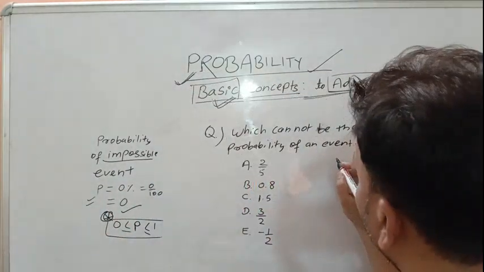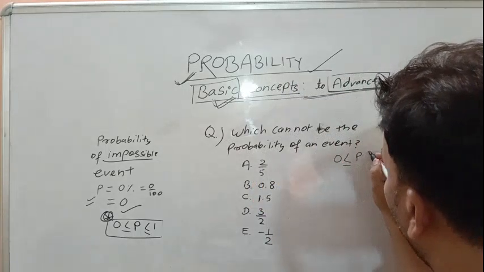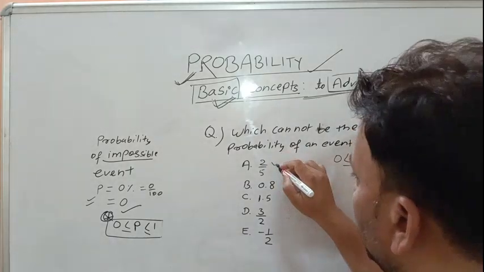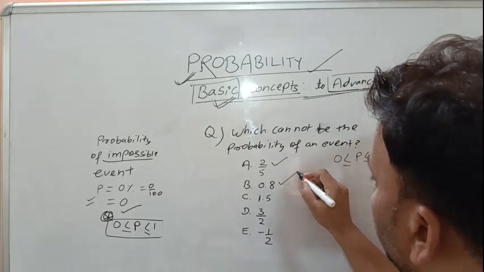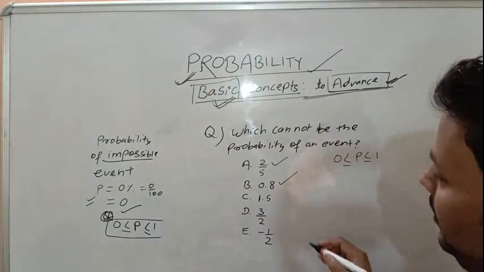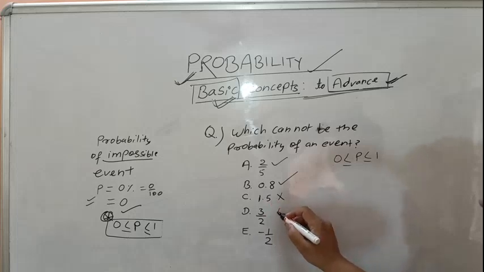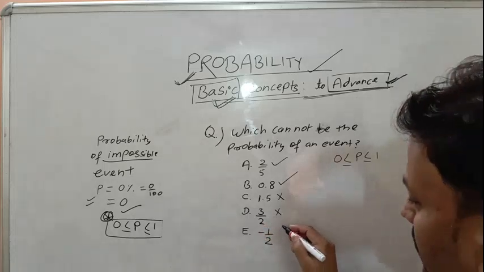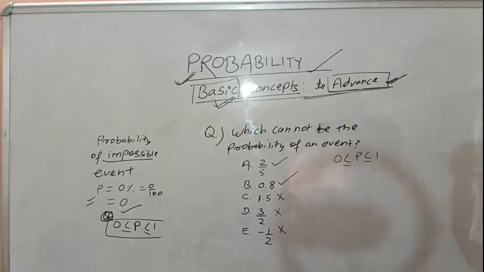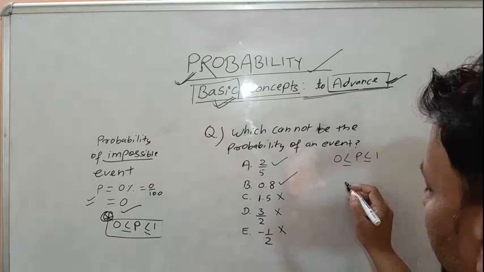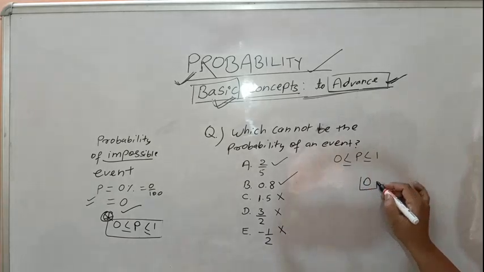What is the range of probability? Probability should be greater than or equal to 0 and less than or equal to 1. 2 over 5 is a proper fraction, its value is less than 1, so this can be a probability. 0.8 can also be a probability, it is less than 1. 1.5 should not be a probability because it is greater than 1. 3 by 2 is also an improper fraction greater than 1, so it should not be a probability. The probability of any event cannot be a negative value, because the minimum value of probability is 0.